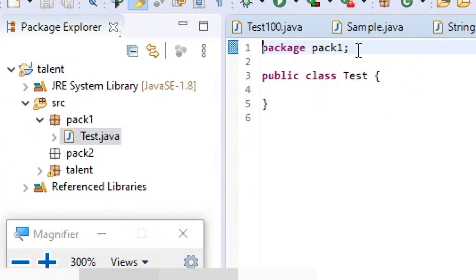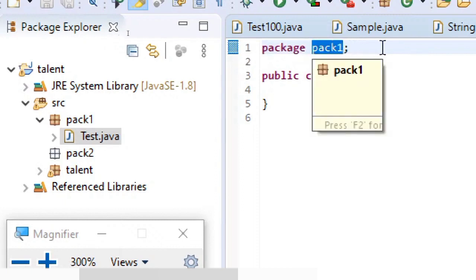If you are not using an IDE, if you are using normal Notepad, then this is how you have to write. The very first statement should be the package statement. Package is the keyword which you will be using, followed by the package name.